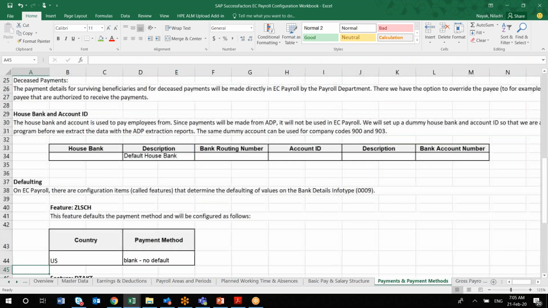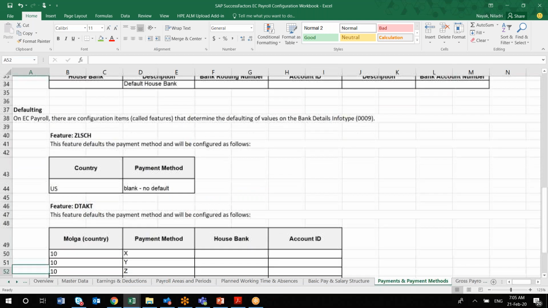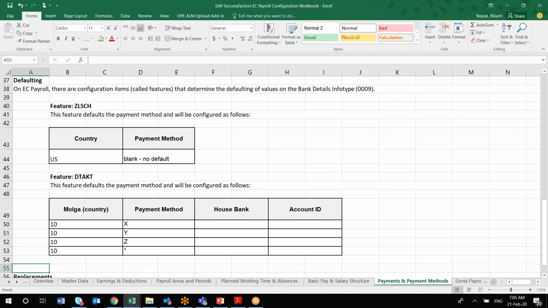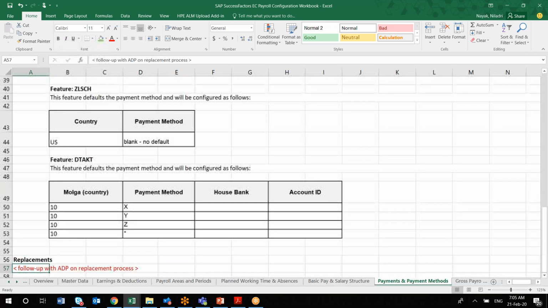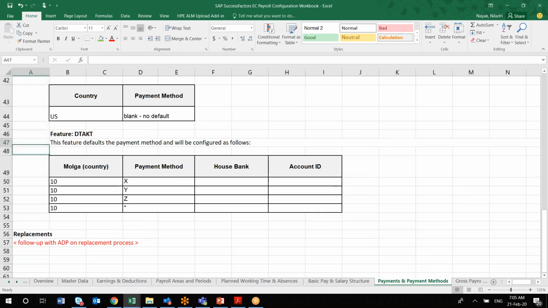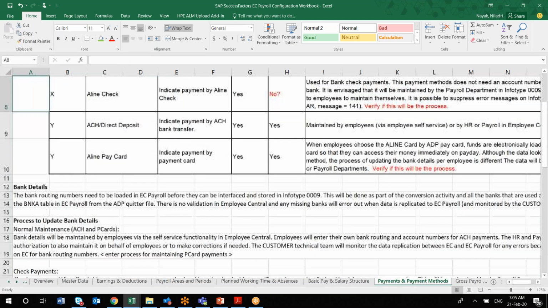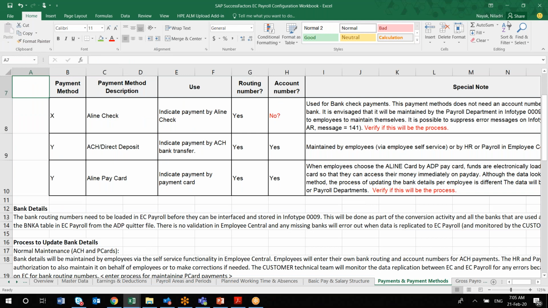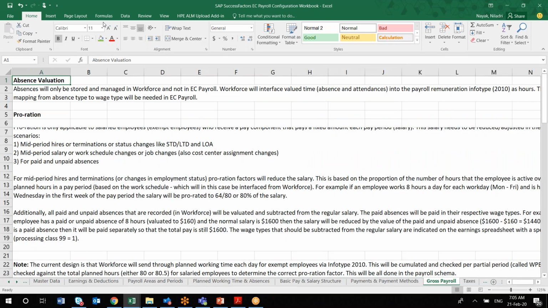How many banks are you paying through? It depends. For example, if you are giving an option of three different banks with three different locations, then you can capture the payment method, house bank, and account ID specific to that. That information will be captured in this particular payment and payment method sheet. So this is again a simple one.